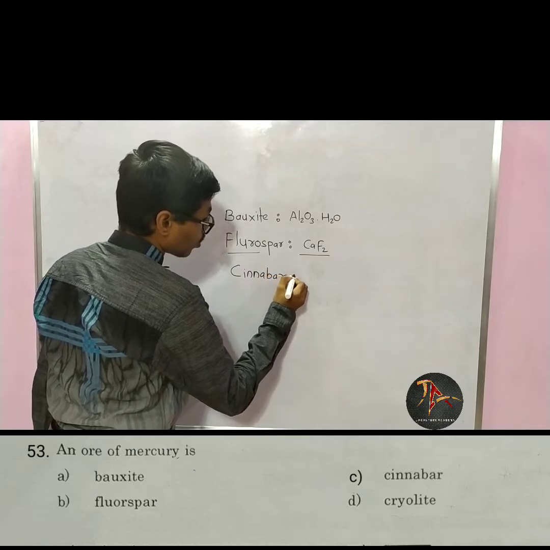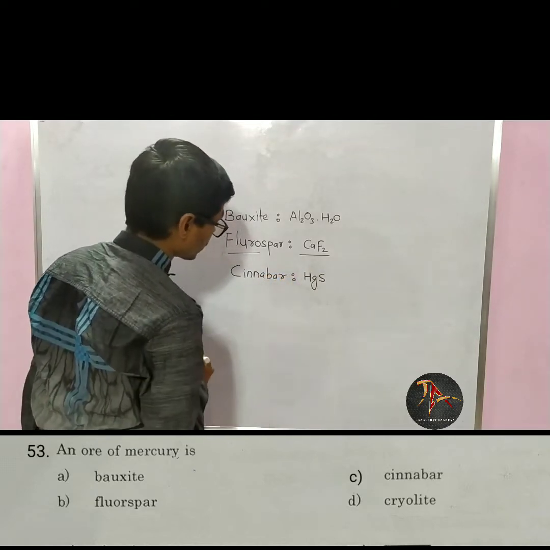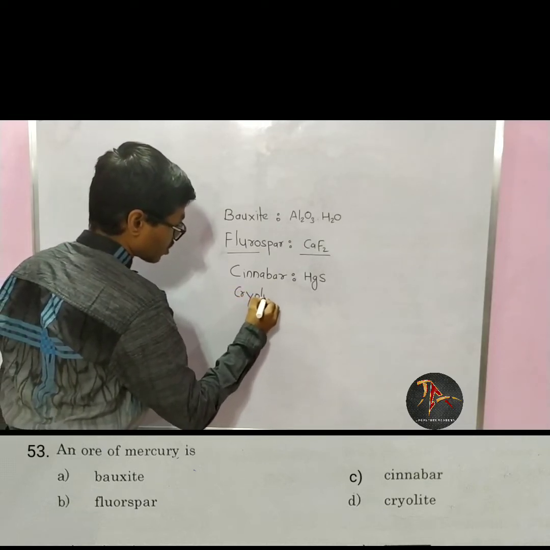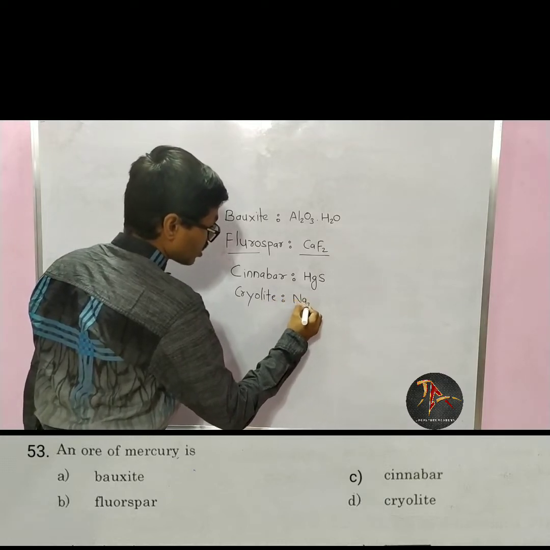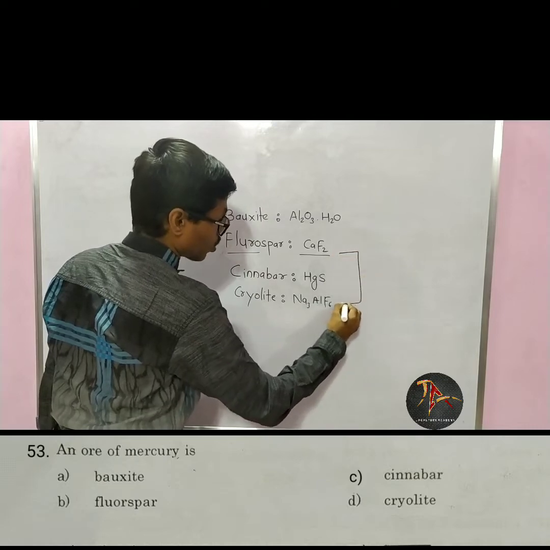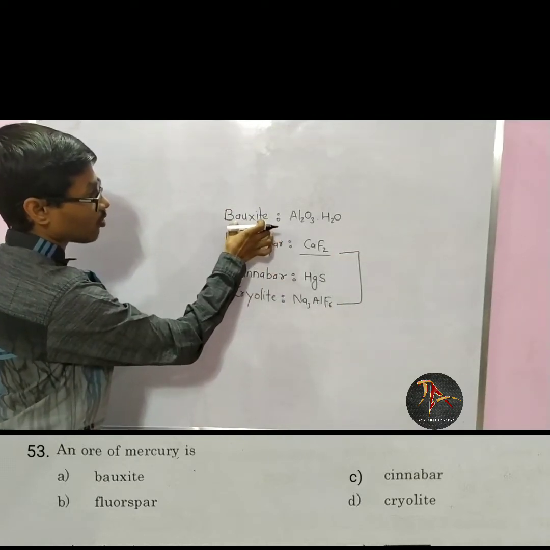Cinnabar is ore of mercury. Sulfide ore of mercury is nothing but cinnabar. And cryolite, its formula is Na3AlF6. These two are not ores. This is ore of mercury and this is bauxite ore of aluminium.